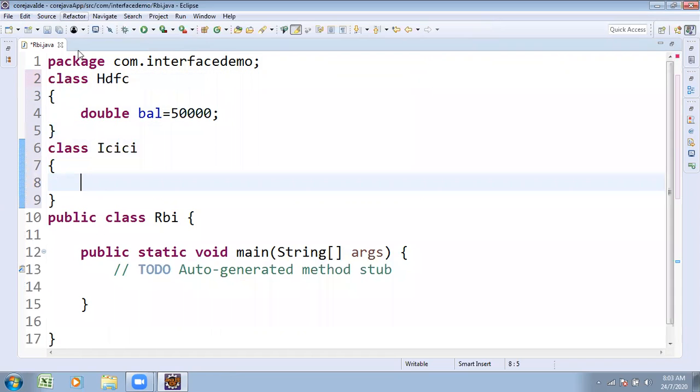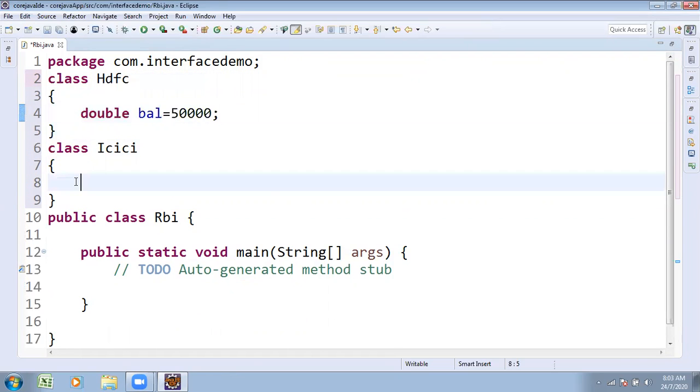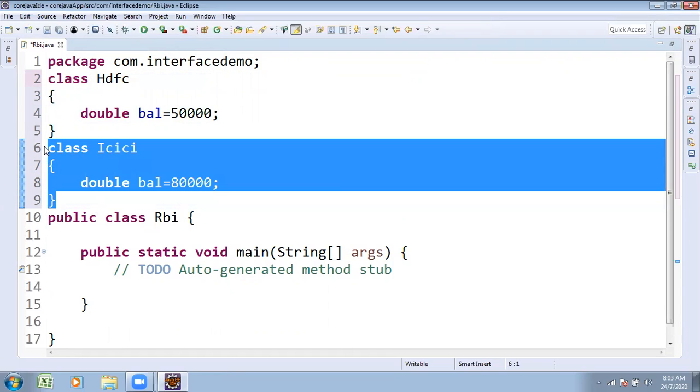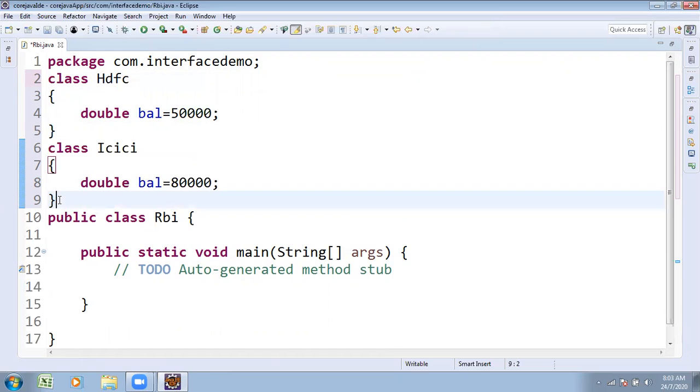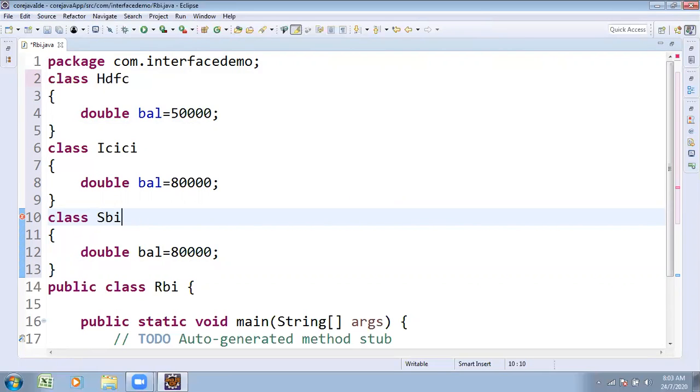Under ICICI bank also there is a balance. Similarly, one more bank, SBI bank, also has some balance.